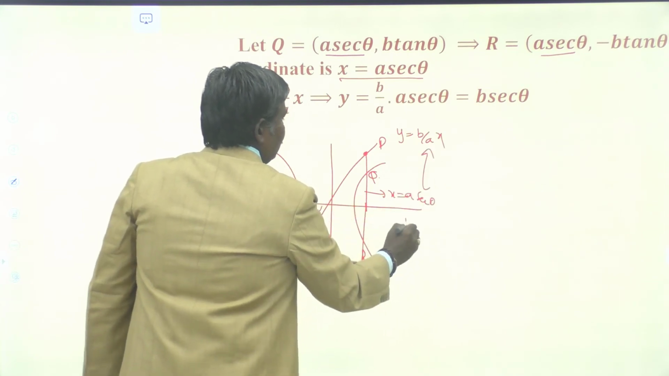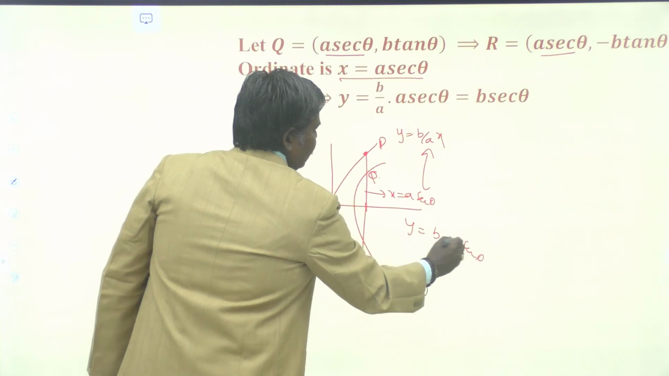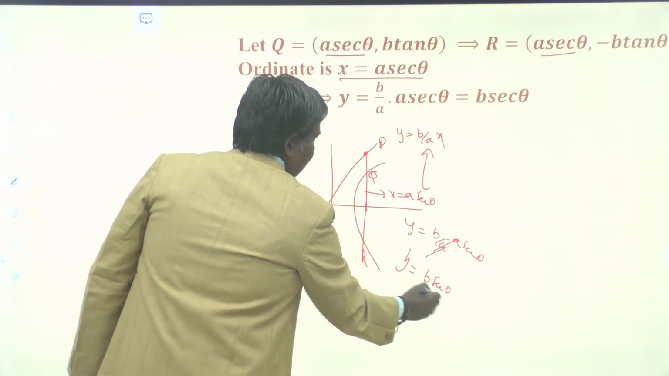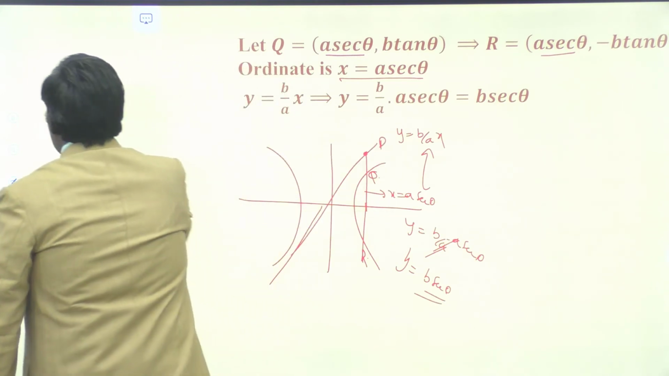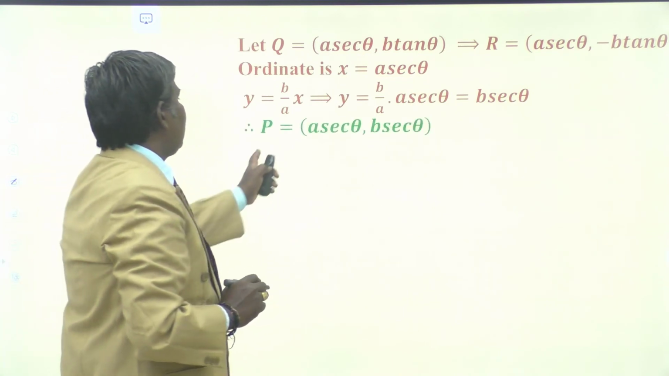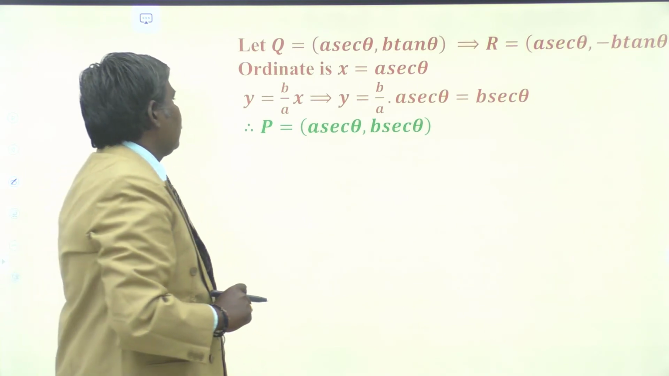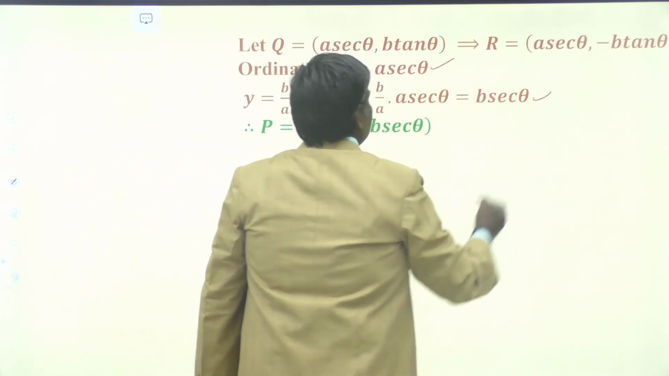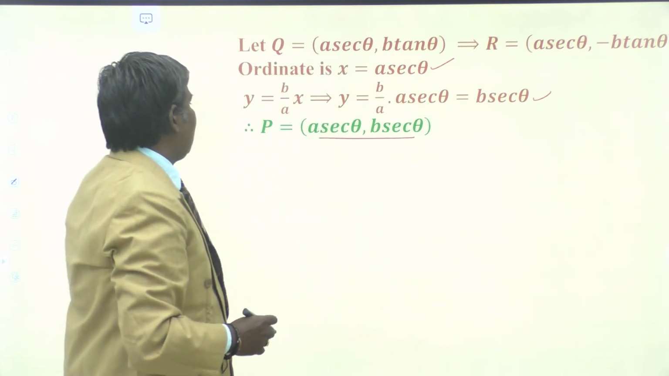So substitute here, we get y equals b by a into a secant theta. Therefore, a gets cancelled. We have y equals b secant theta. In that manner, we obtained that. Now, P is a secant theta comma b secant theta. Because x equals a secant theta, we obtain y as b secant theta. The coordinates of P are a secant theta comma b secant theta.